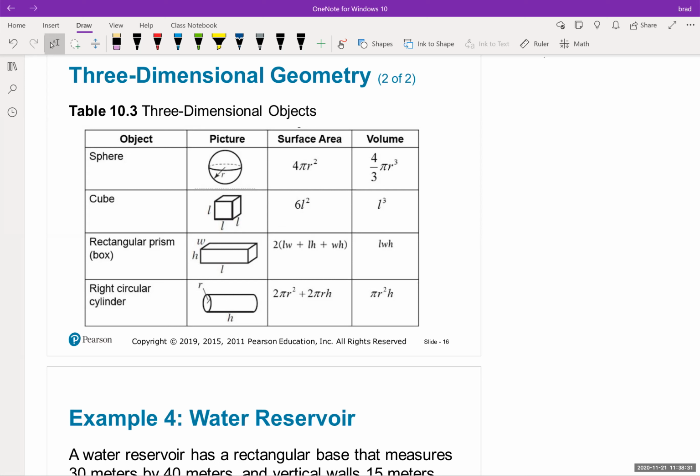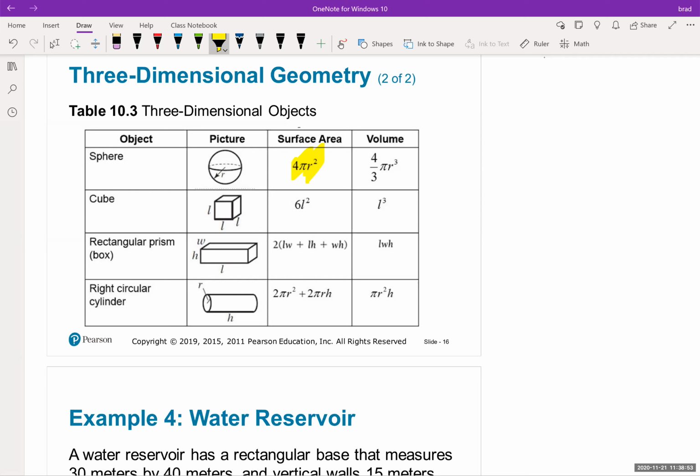If you know how to use them, that's what's important. Okay, so the sphere is 4 pi r squared for the surface area. And understand that when they say surface area, they mean, imagine if you had to wrap it with paper, like wrapping a Christmas present, how much paper would it take to cover that? Not how much liquid it could hold or how much sand you can put in a box, but how much paper would it take to wrap a present?